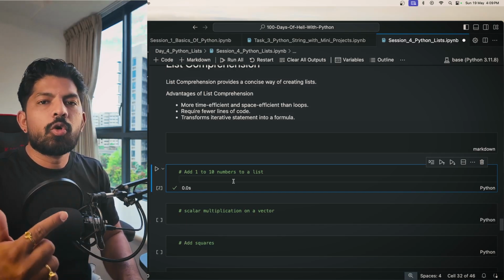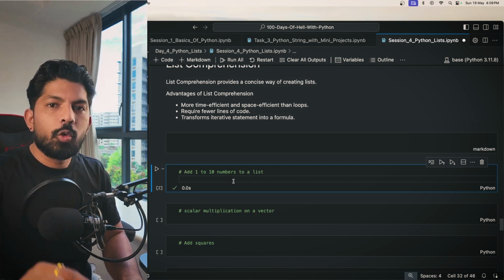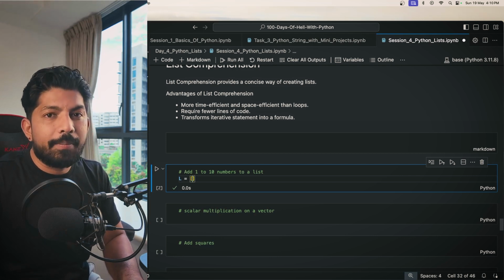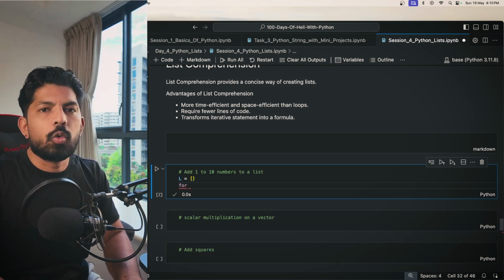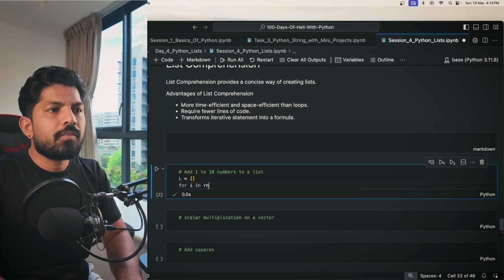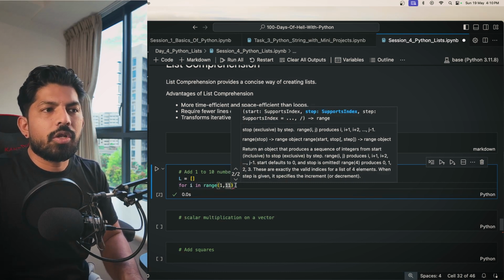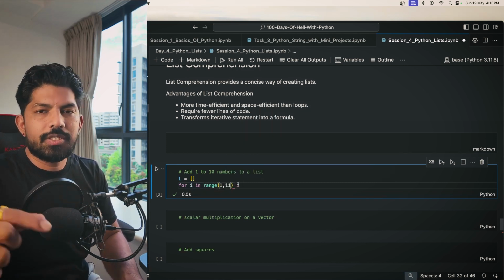For example, if you want to add 1 to 10 numbers to a list, so you want a list which contains the numbers from 1 to 10. First we declare an empty list, then we apply the for loop. So for i in range of 1 to 11, right? Because it will not include the last number 11, it will give us one value less.